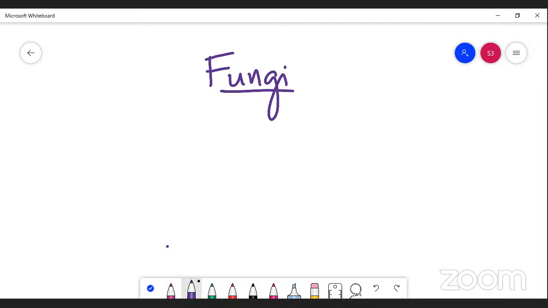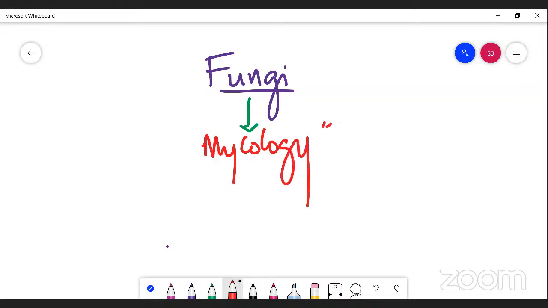Actually, fungi is a eukaryotic organism. It is an achlorophyllous organism because it does not produce food material, hence it is a heterotrophic organism, right? So the study of fungi is called mycology. What is fungi? Fungi is an achlorophyllous organism.